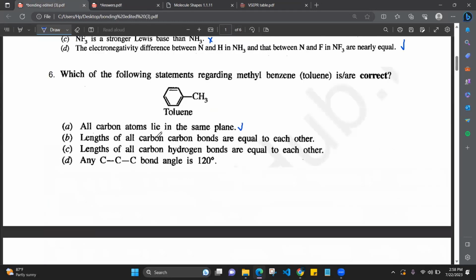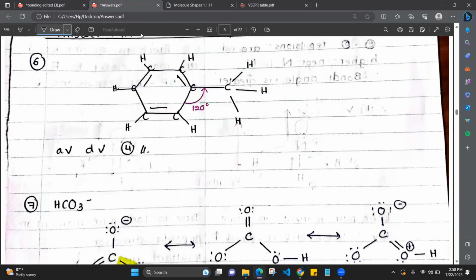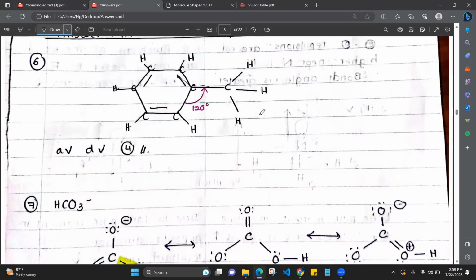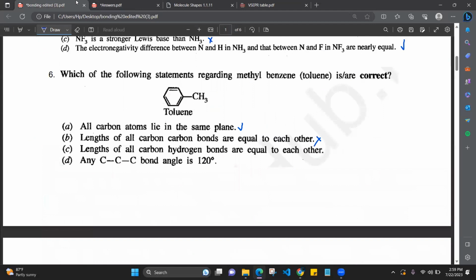Length of all carbon-carbon bonds are equal to each other. That is a wrong statement. The ring carbon-carbon bonds are equal, but consider this bond and this bond. They are not equal because of the different hybridization, and different hybridization means different bond lengths. Lengths of all carbon-hydrogen bonds are equal. That is again wrong because of the hybridization. This is sp3, this is sp2, so their bond lengths are different. We have to consider the methyl part also.